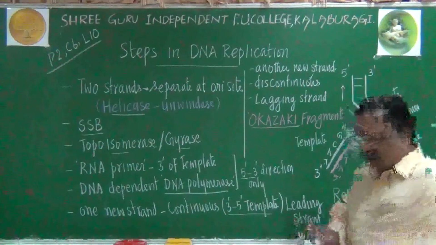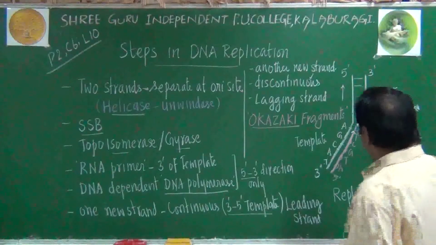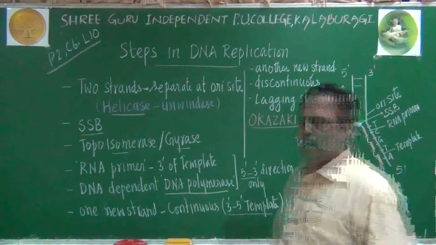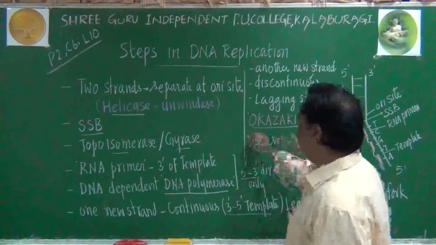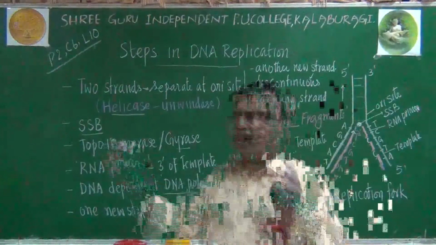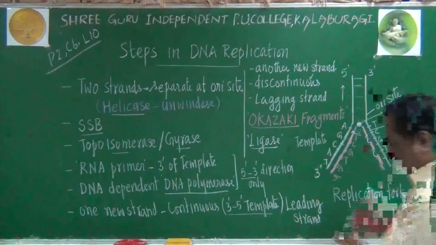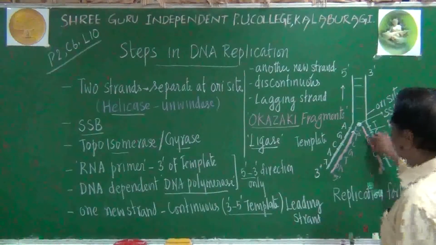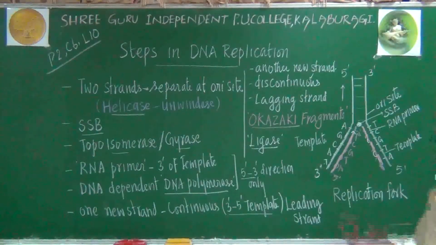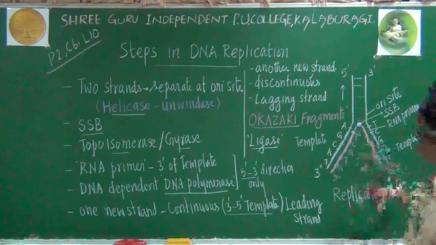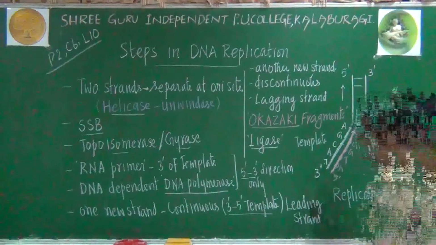Finally, these Okazaki fragments will be joined by one enzyme. The name of that enzyme is ligase. Ligase will join the Okazaki fragments, and we will get another continuous strand here. So both the strands become complete. Now you are getting 4 polynucleotide strands.